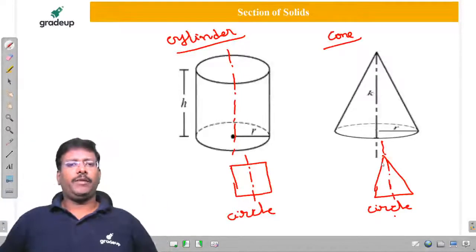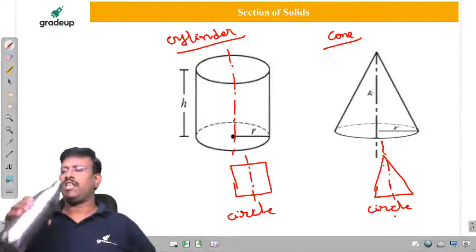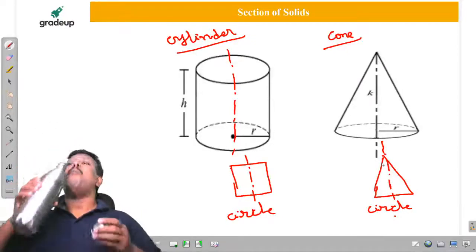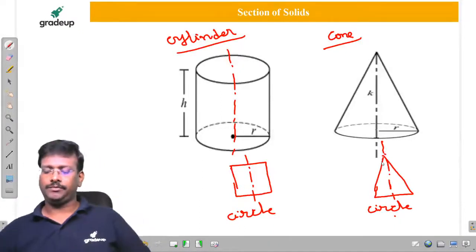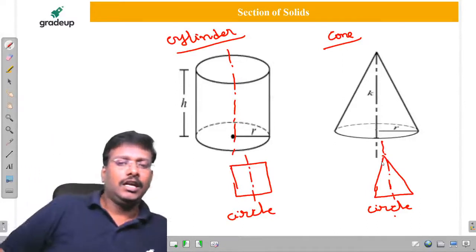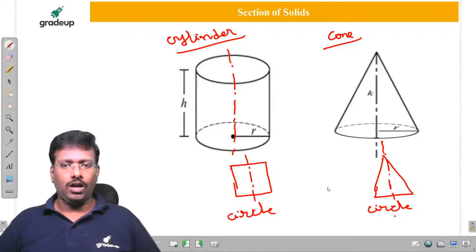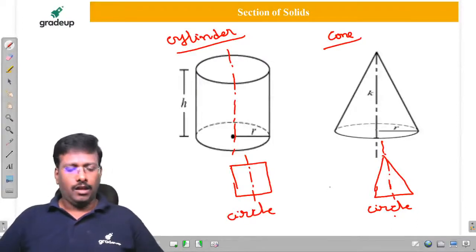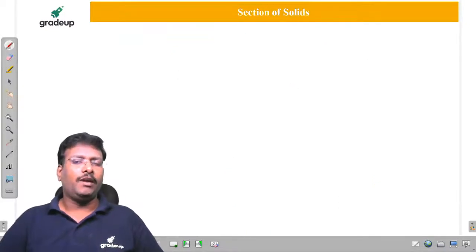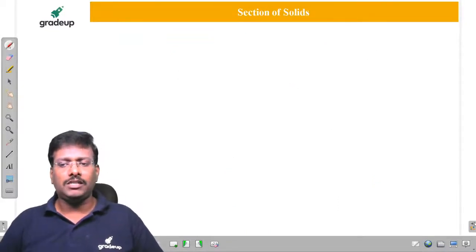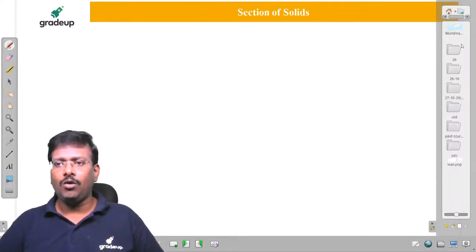Up to this it is clear, my dear friends. Good. Now let us consider what terminologies we have to use. In this we know, but once you draw the view, how to represent them is also important, my dear friends. How you have to represent them?